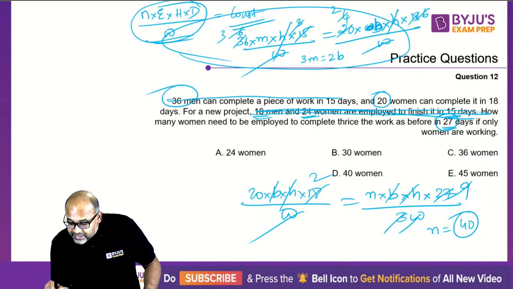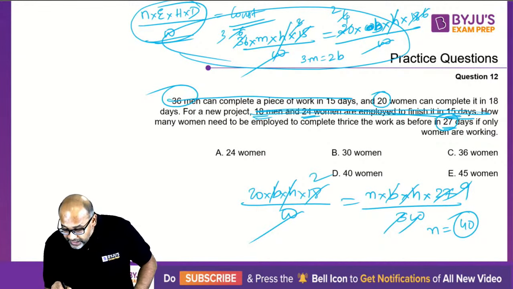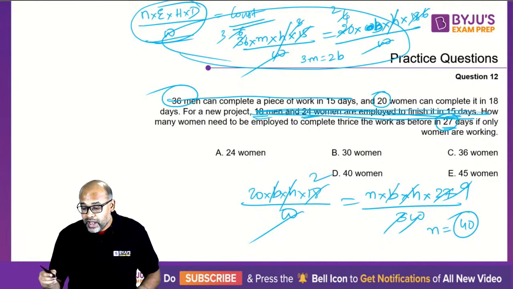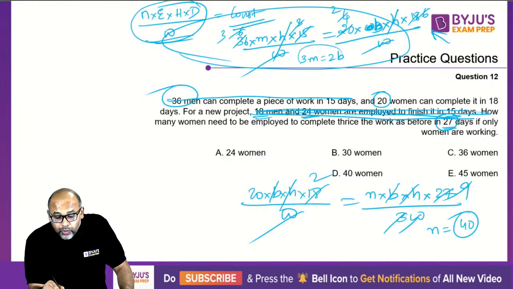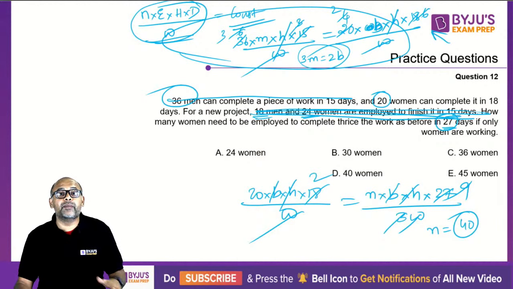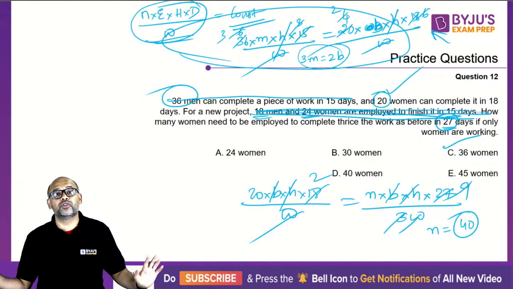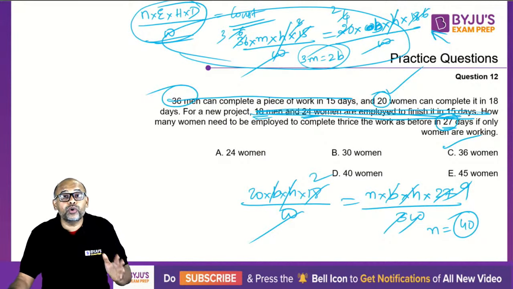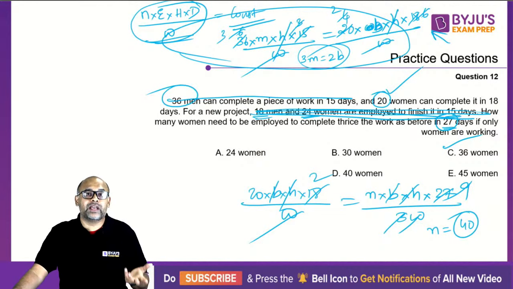Basically, this is unnecessary information given to you, and this is unnecessary information given to you. And a lot of you, like me, will be doing this unnecessary calculation. You don't need to know what the number of men equal to number of women is at all, because you can directly equate women and women. Over, your job is done. So if you don't read the question clearly, or if you are in a hurry, you will end up making these kinds of errors. Not error, but waste of time. And in my opinion, any time wasted is equivalent to making an error.